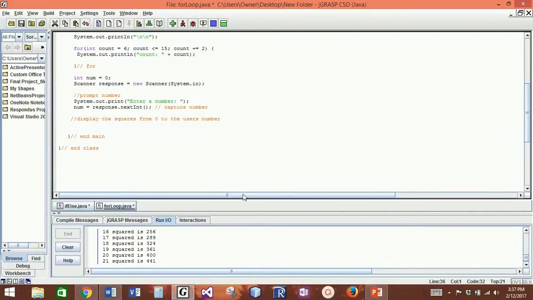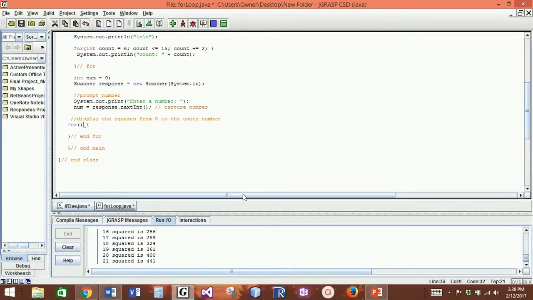What that means is that I want to start with 0. 0 times 0 is 0, 1 times 1 is 1, 2 times 2 is 4, 3 times 3 is 9, and I want to continue this up until I reach the user's number. If I want to repeat the same logic over and over again, I should probably use a for loop to do that. So we're going to create a for loop.